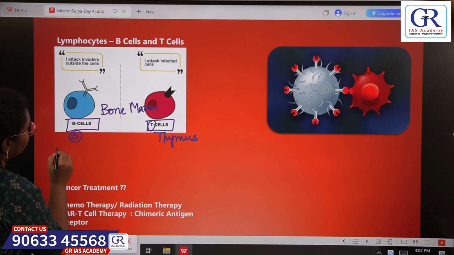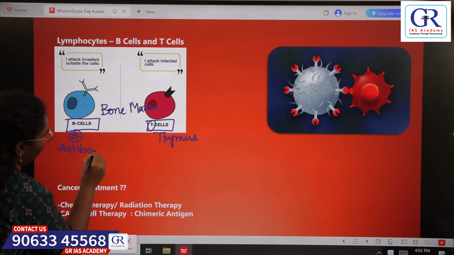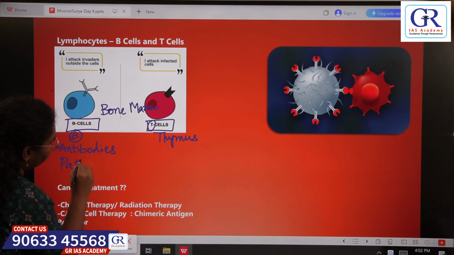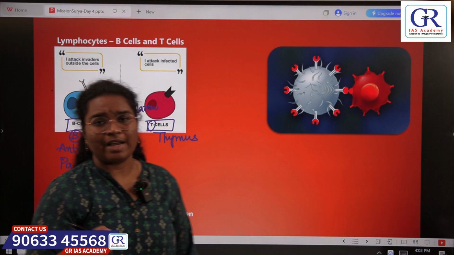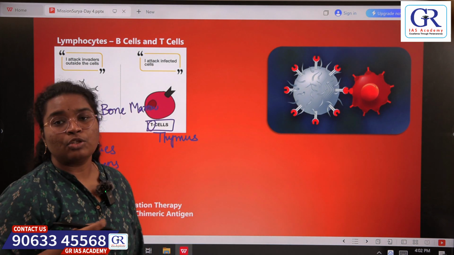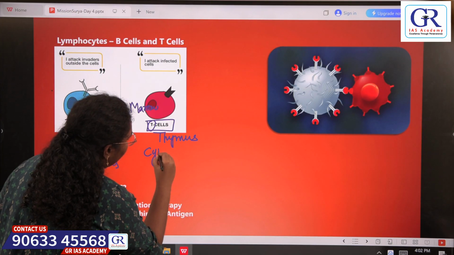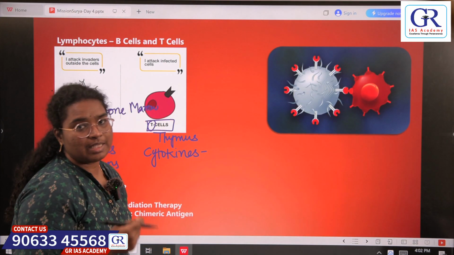These B cells have antibodies on them and they directly attack the pathogens. That is, they directly attack the bacteria or virus present inside the body. Whereas T cells, they operate through the release of cytokines. So these cytokines are nothing but some kind of protein messengers.